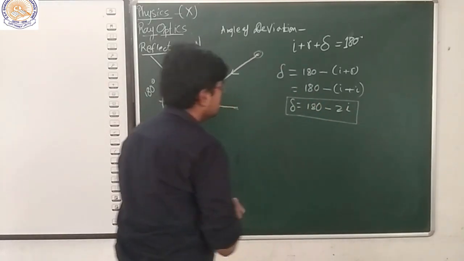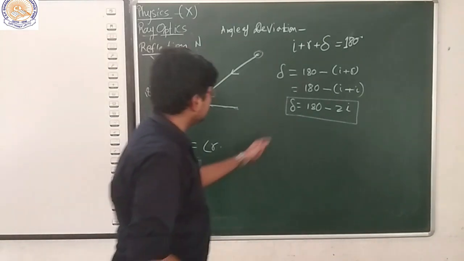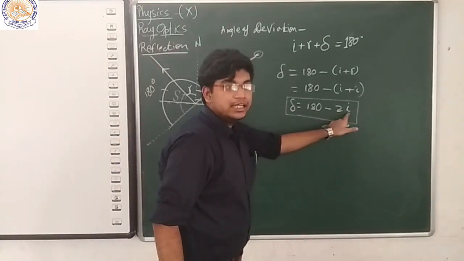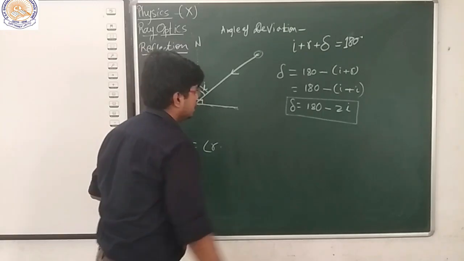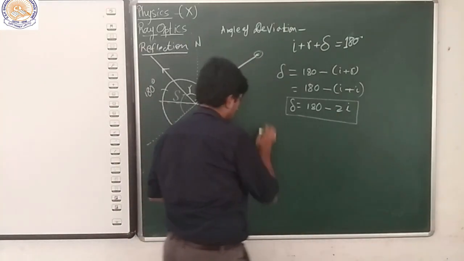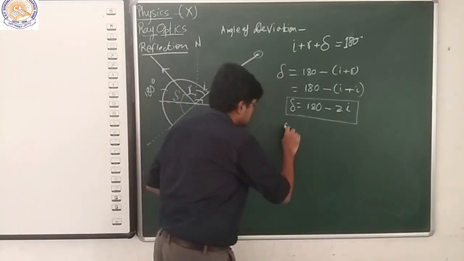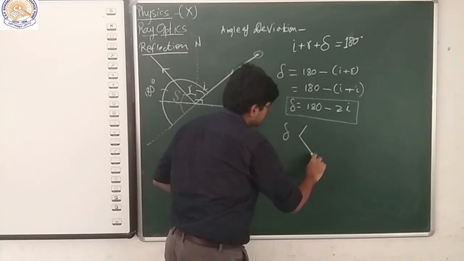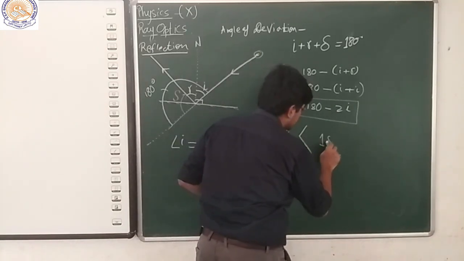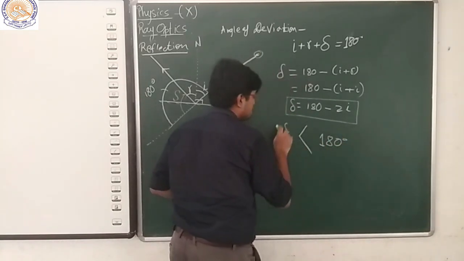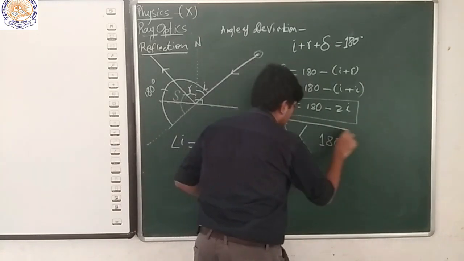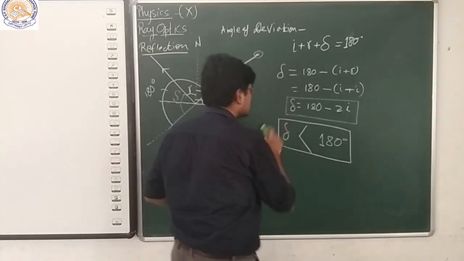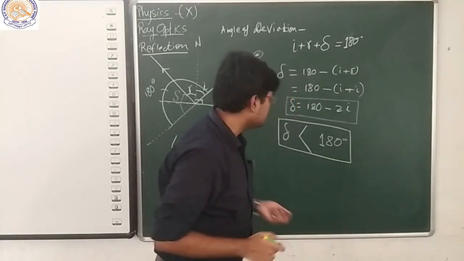Here one thing you will see is that this I is always positive, and if I is always positive, then this delta will always be strictly less than 180 degrees. So these are some conclusions which are quite important.